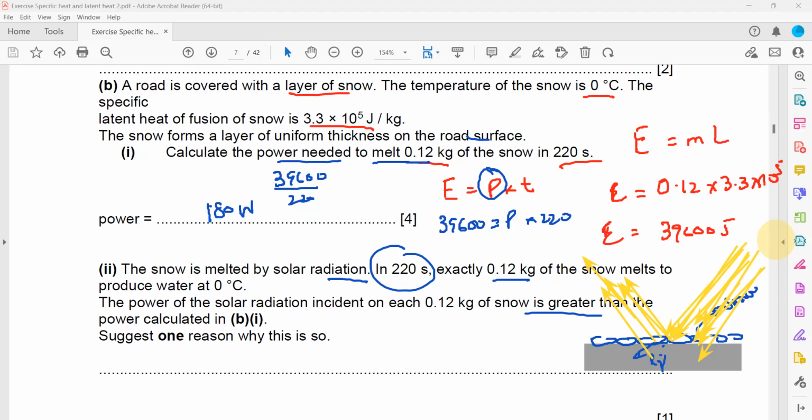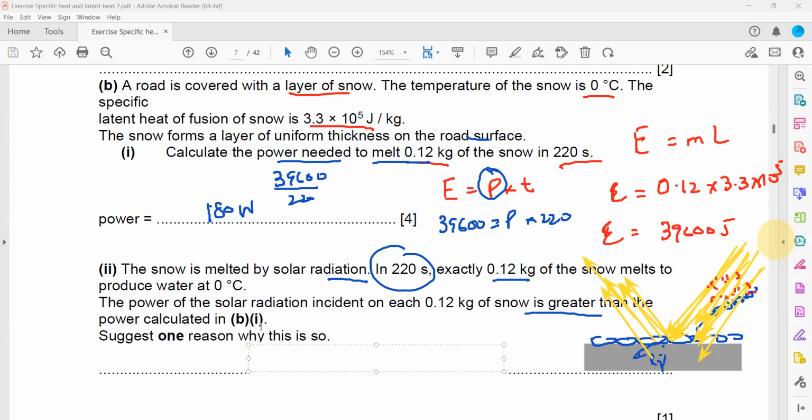Because some of the radiation is absorbed by the surroundings, like there are air particles in the atmosphere. They are also absorbing the energy. So it might not receive the same amount of energy. And some of the energy might be reflected, and most of the energy is reflected from the snow as it is a shiny and smooth surface. Like smooth surfaces have a greater reflection.